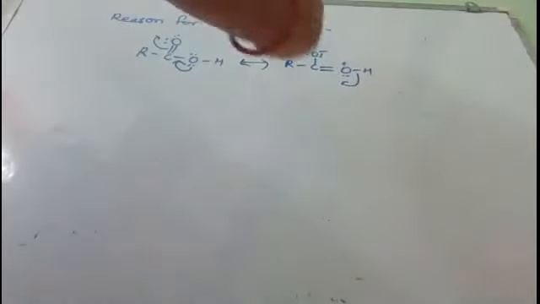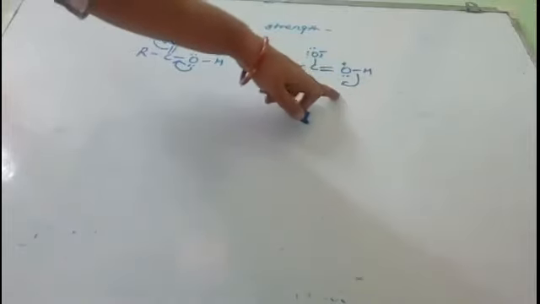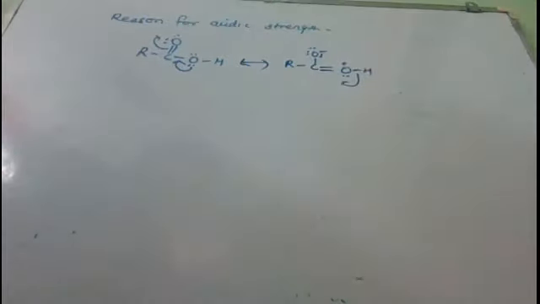So it will release the proton easily, because this oxygen is positively charged, it is pulling the electrons from the OH bond and pushing the proton outside, and therefore it is releasing the proton, hence it is acidic in nature, right?